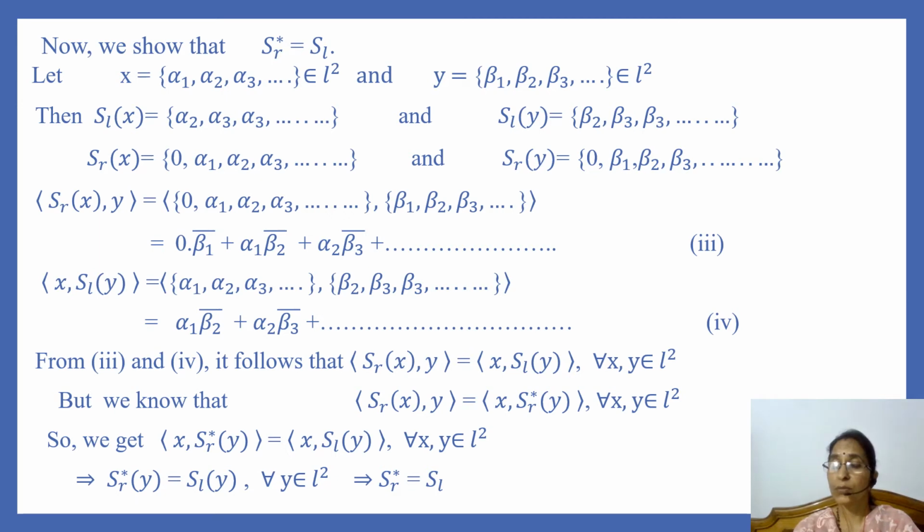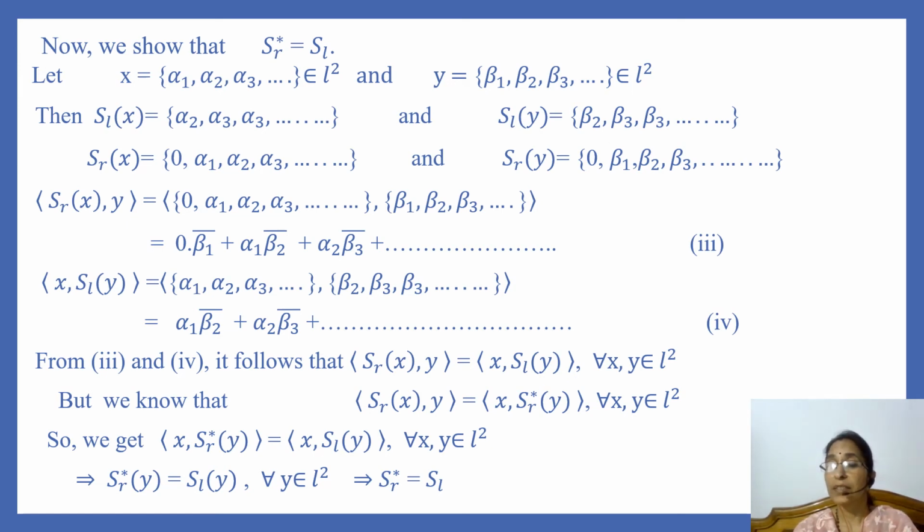Let x is equal to sequence alpha 1, alpha 2, alpha n in L2, and y is equal to sequence beta 1, beta 2 in L2, and then we can find images of x and y under right shift operator and left shift operator. Now we find inner product of SR of x and y, then we get 0 into complex conjugate of beta 1 plus alpha 1 complex conjugate of beta 2 plus alpha 2 complex conjugate of beta 3, like this.